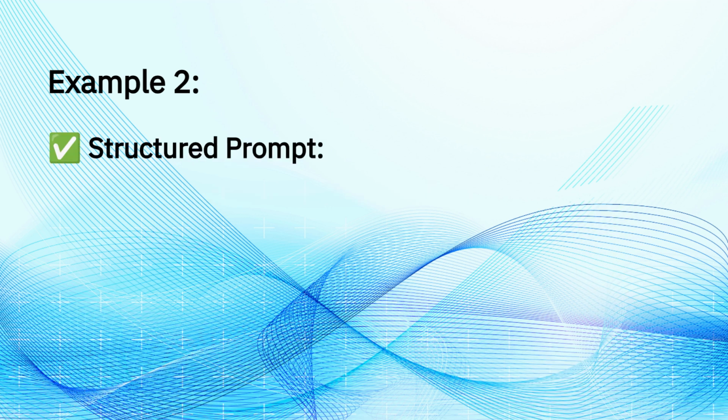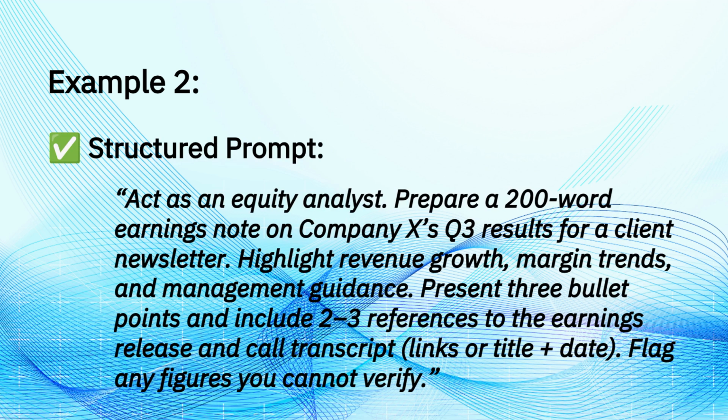Now let's fix it. Act as an equity analyst. Prepare a 200-word earnings note on Company X's Q3 results for a client newsletter. Highlight revenue growth, margin trends, and management guidance. Present 3 bullet points and include 2 to 3 references to the earnings release and call transcript. Flag any figures you cannot verify. This is a clear, structured prompt. The 4 pillars guide the AI to produce concise, professional content tailored for investors.